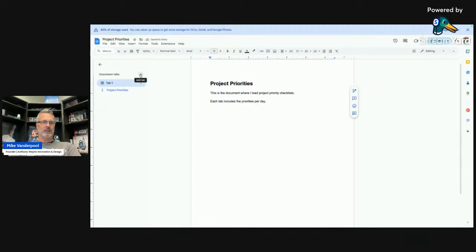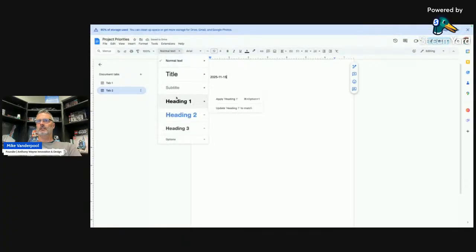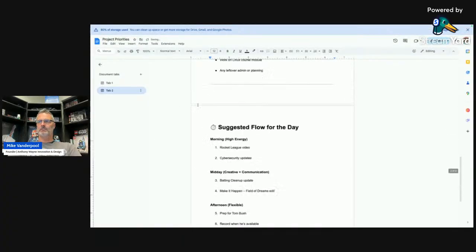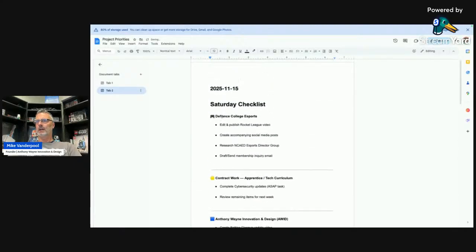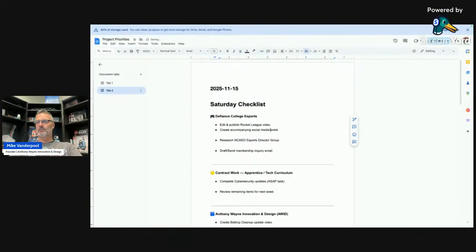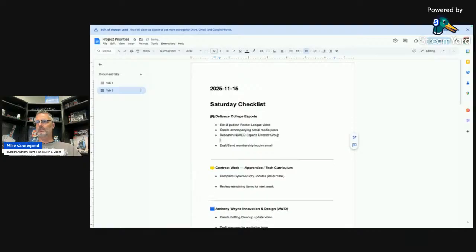I'm actually going to check this out, and we'll come back and weave this in and out here. I'm going to add a tab, and we'll call this tab 2025-11-, what is today's? I think it's the 15th. The 15th. We can go ahead and also then give this a nice little heading here, and we will dump in what we've got. I'll review this as I think about what I've got going on, make sure everything makes sense. Accompanying social media post for that.